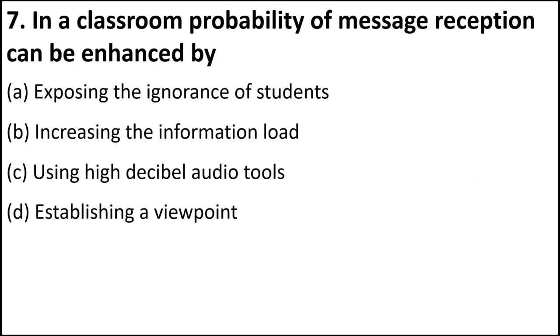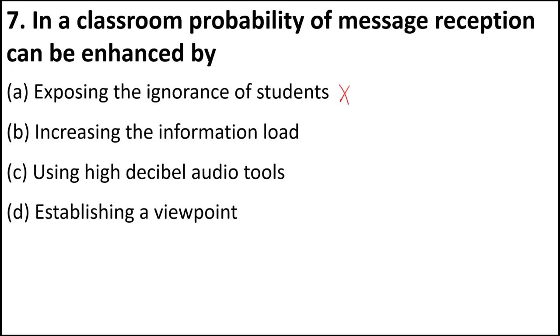In a classroom, probability of message reception can be enhanced by. So if you want the messages that are sent by the teacher to go to the students appropriately, or if you want to have more impact, what should you do? Should you expose ignorance of students, meaning if someone is doing wrong, you should punish him, or expose him?